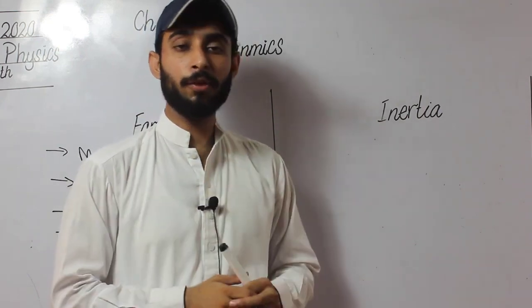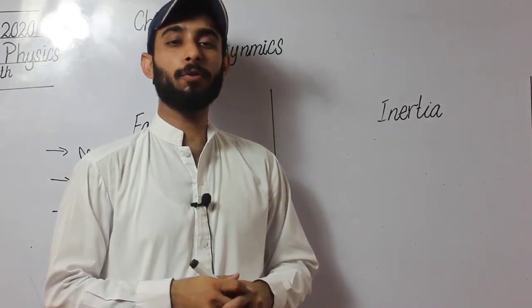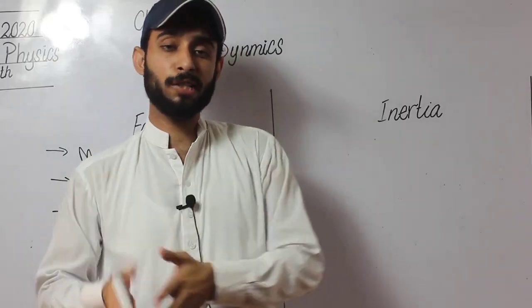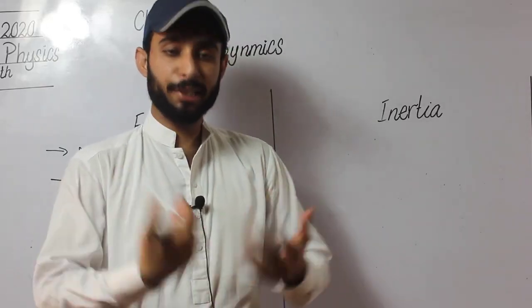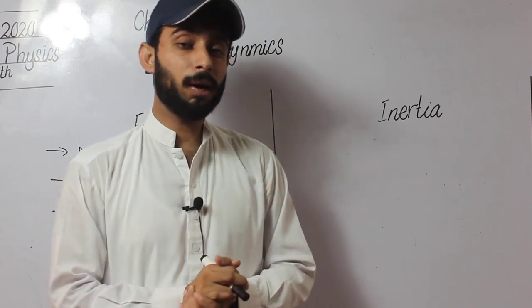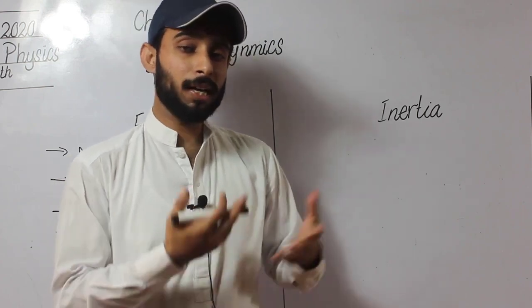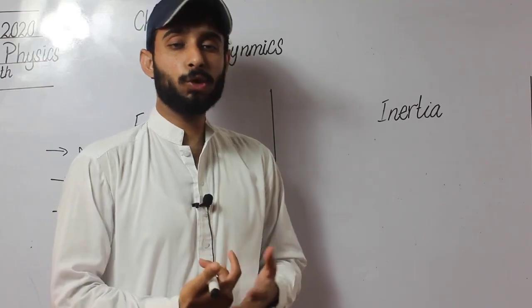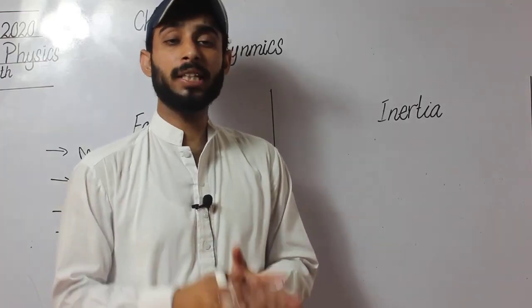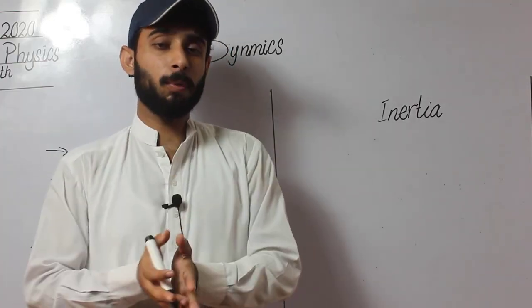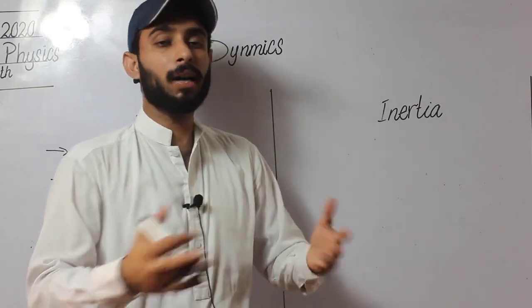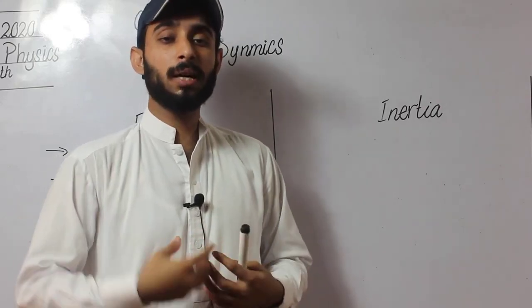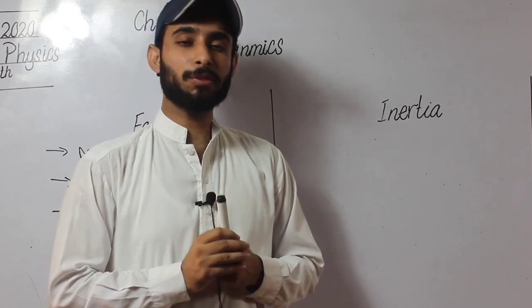On the other hand, if we have a football and we want to change its state from rest to motion, we need greater force because the football has greater mass. So Galileo says that it is easy to move lighter objects. It means it is easy to move a tennis ball as compared to a football because we need less force, because the tennis ball has a small mass.